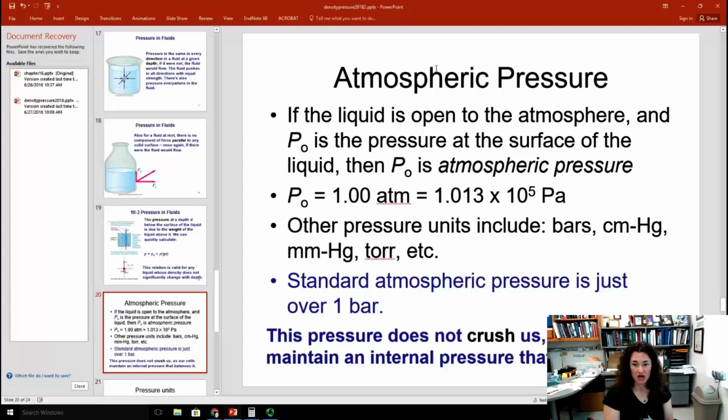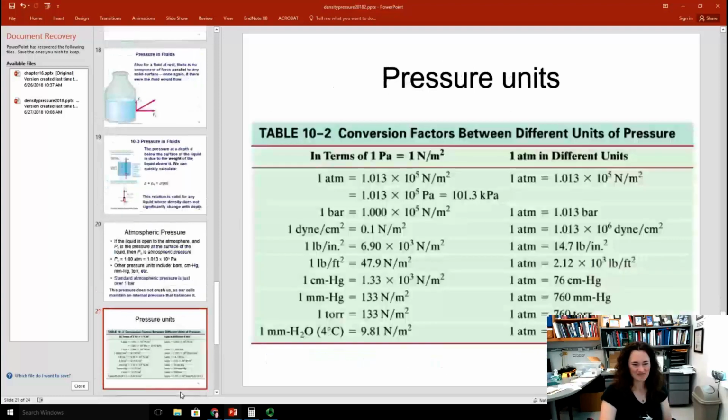Now, the pressure that we're talking about, atmospheric pressure, or pressure when you're scuba diving as long as you don't go down too deep, doesn't crush us. And the reason is, of course, it's in all directions, and our cells maintain an internal pressure that balances it out. But I wouldn't try going too deep in the ocean, okay?